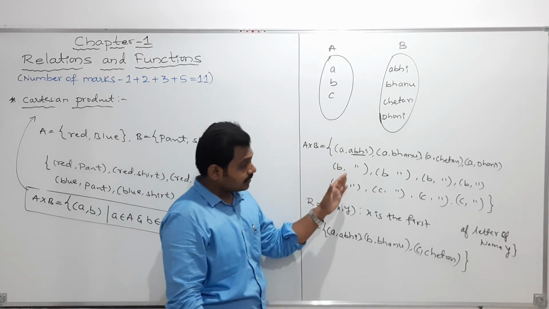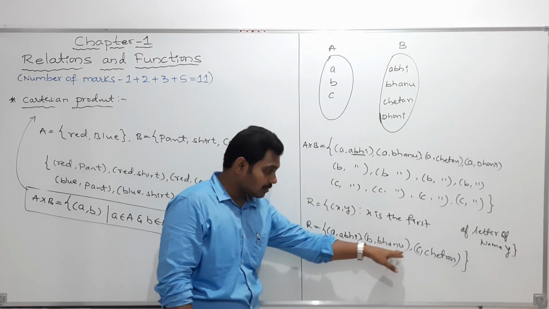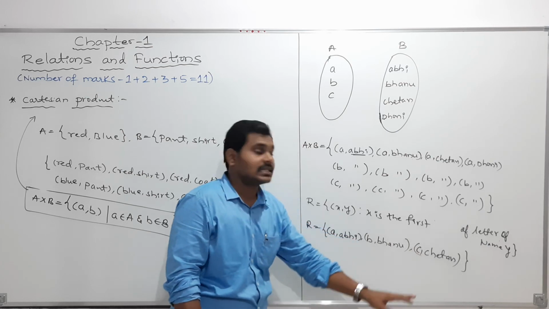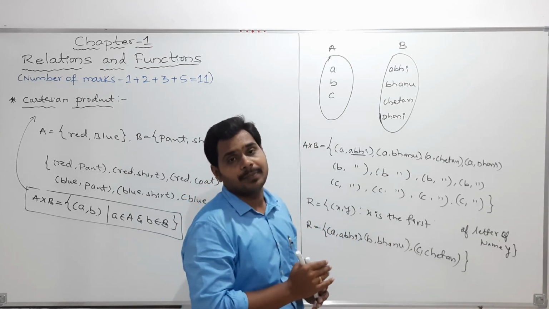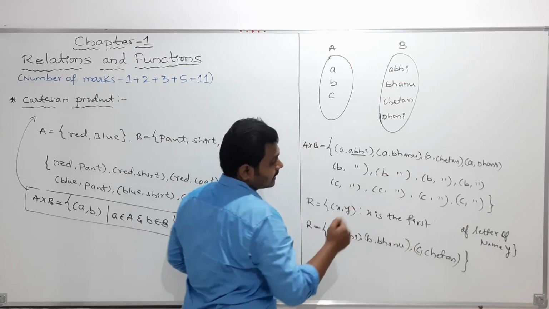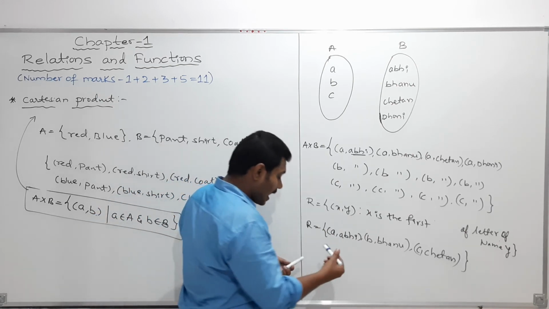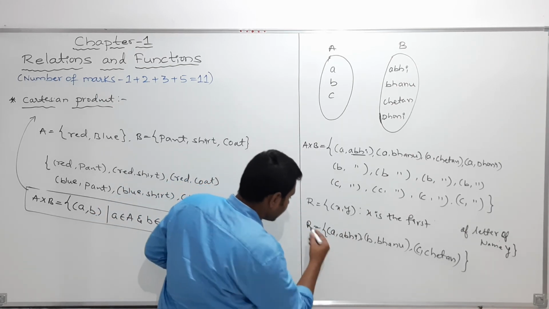So if I wanted to take, what are the possible ordered pairs I can take? These are A comma Abhi, B comma Bhanu, C comma Chetan. These are the only three ordered pairs which satisfy our condition or our task. So now, my dear students, now can I write this as here it is.